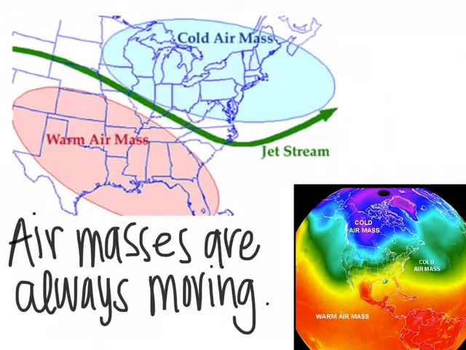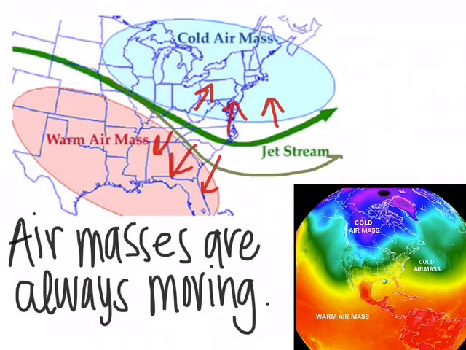And so the jet stream also changes. So right now, the jet stream is keeping this cold air mass to the north and this warm air mass to the south. However, if the jet stream were to dip lower, let's say it dips lower like this, now the cold air mass would be able to intrude into the area that is where North Carolina is.